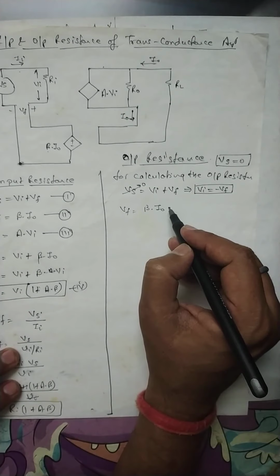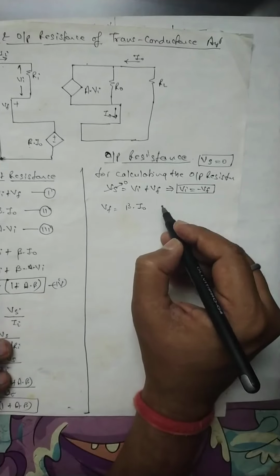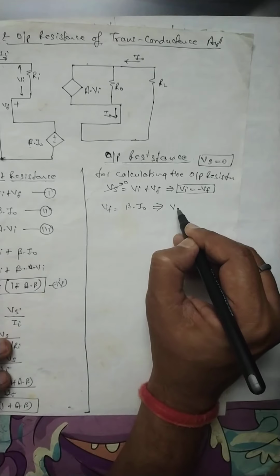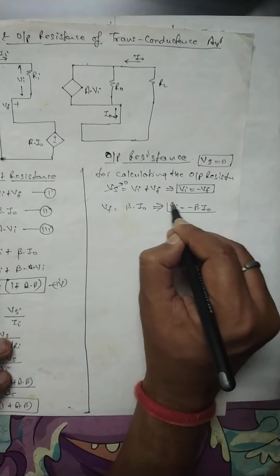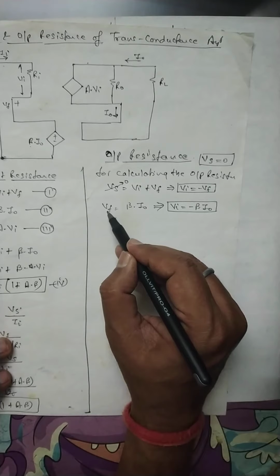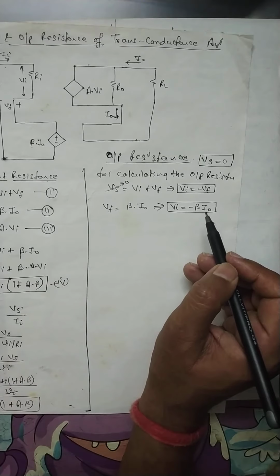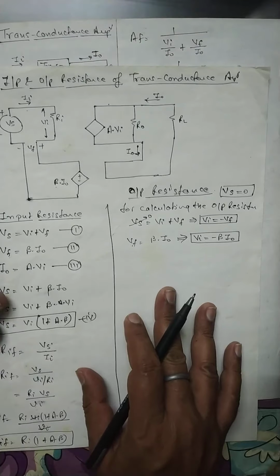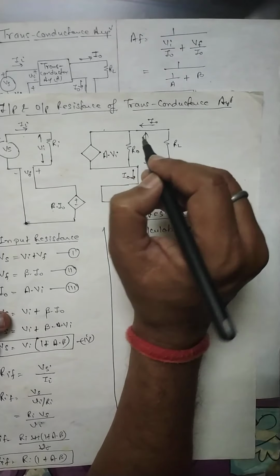What is the value of Vf? Vf is equal to minus of Vi. So it will become Vi is equal to minus beta into I0. Here we put Vf equal to minus of Vi. Now just see from the figure, where is V0? V0 is here. What is the value of V0?